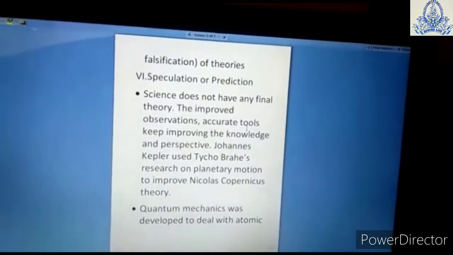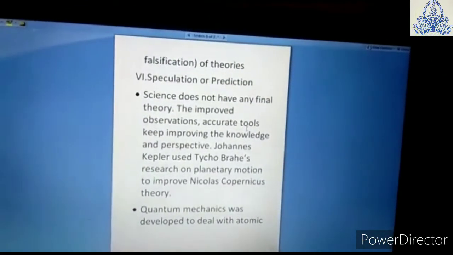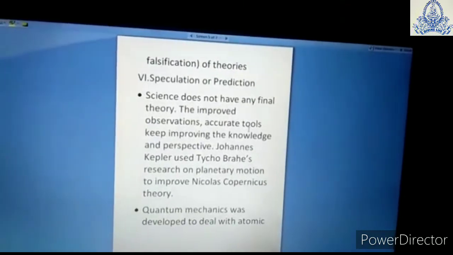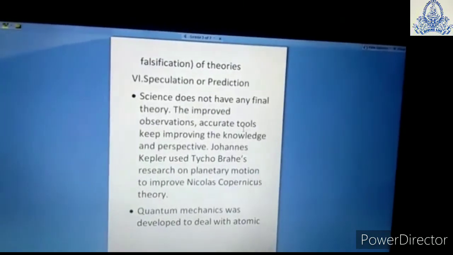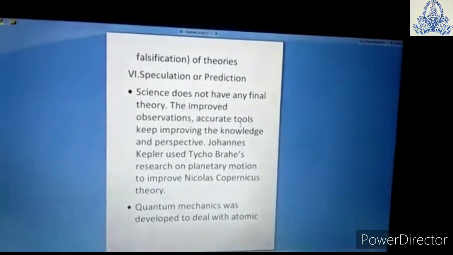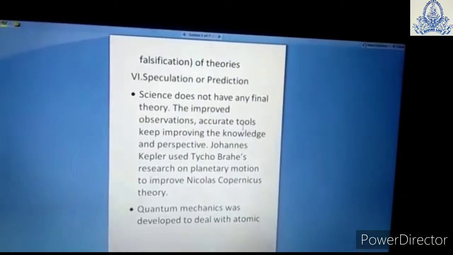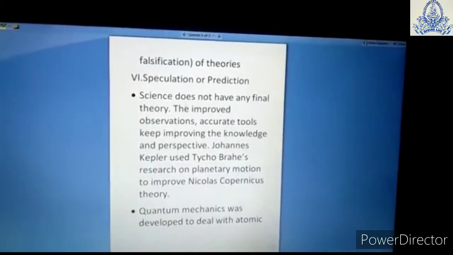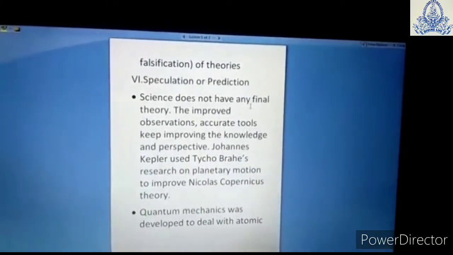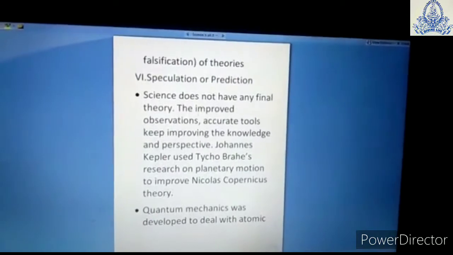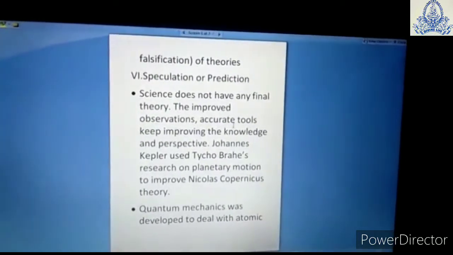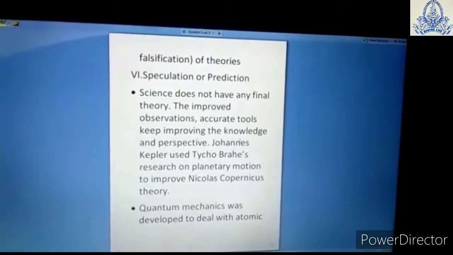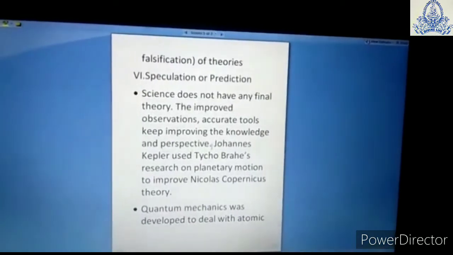Day by day we are getting more accurate tools, through which we get more accurate readings, so we improve science and theories day by day. In this paragraph we have written that science does not have any final theory. Improved observations and accurate tools keep improving knowledge and perspective.